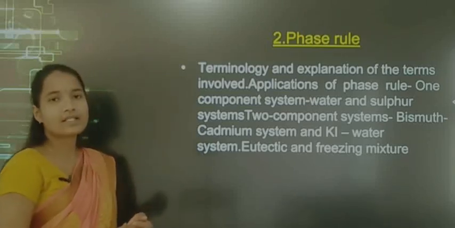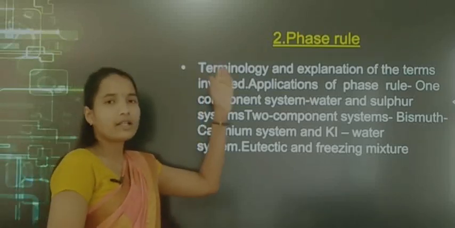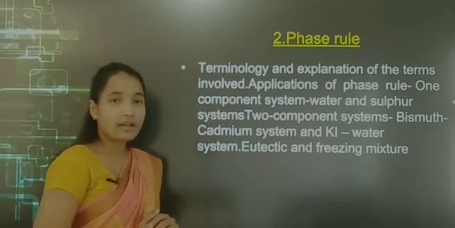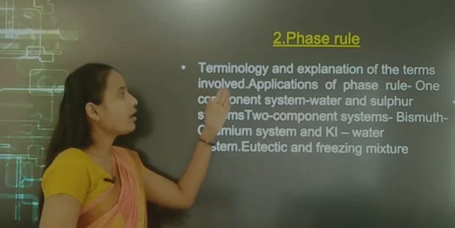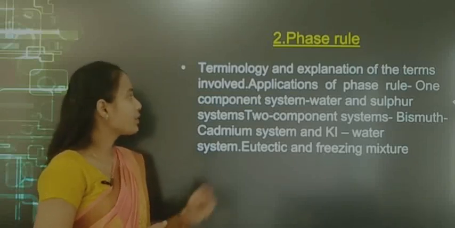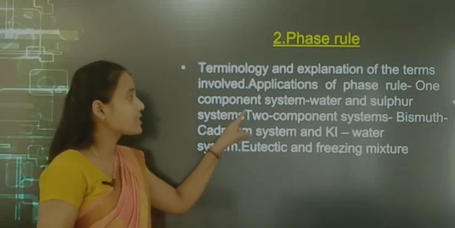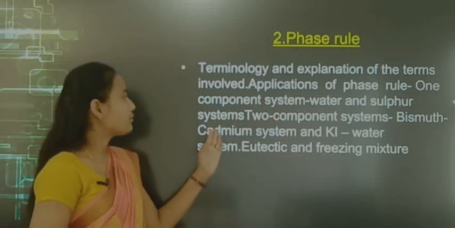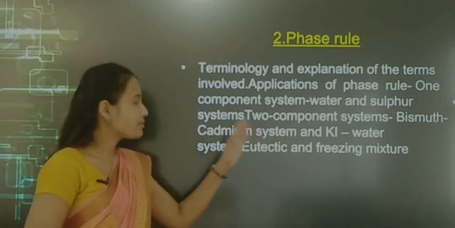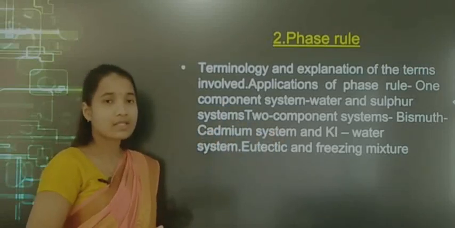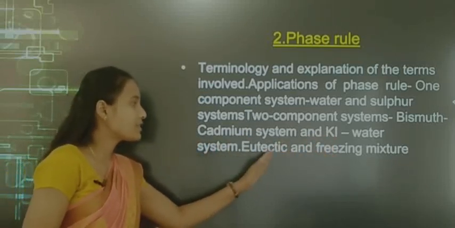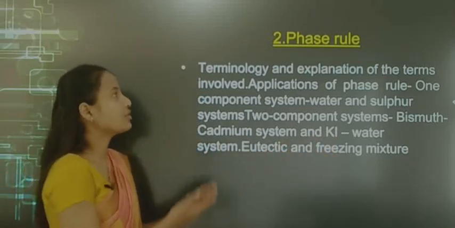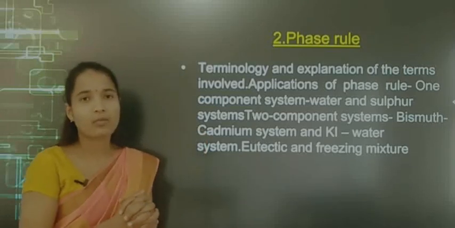And the second one is the phase rule. In this chapter you will learn about the terminology and explanation of terms involved, applications of phase rule to one component system, that is the water and sulfur system, and two component systems, that is the bismuth and cadmium system, potassium iodide and water system. And next is eutectic and freezing mixture. This chapter is very important.